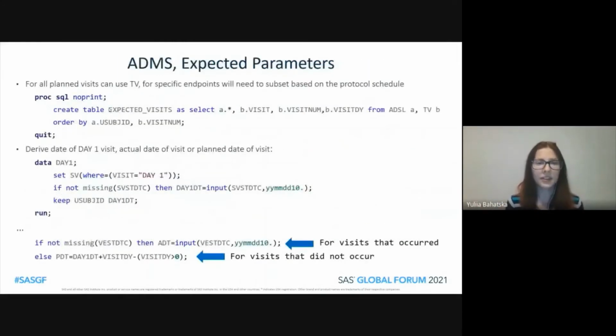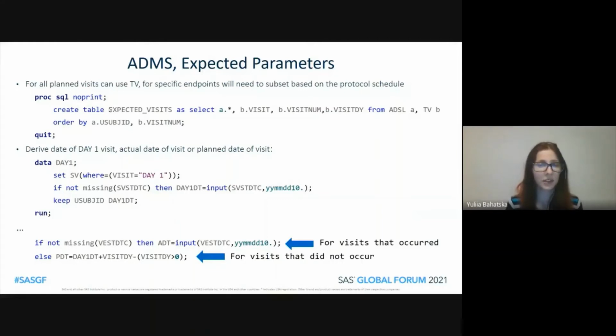Here you can finally see some SAS code. To start with, we created a dataset called expected visits from TV and ADSL, which contained all the potentially expected visits for all the study subjects based on the TV domain. For specific study endpoints, we needed to subset this dataset based on the protocol schedule. Then we derived the date of day 1 visit and actual date of visit or planned date of visit.